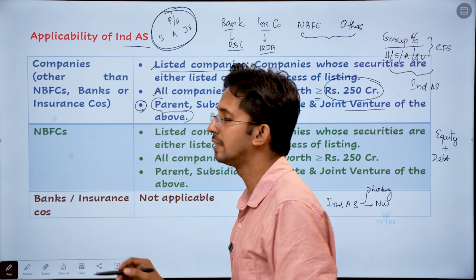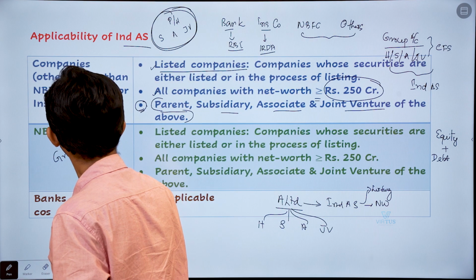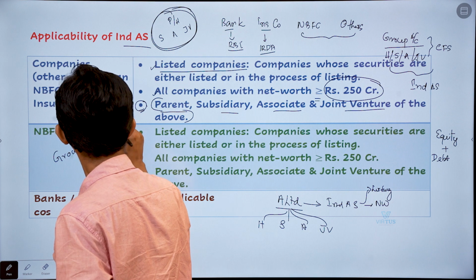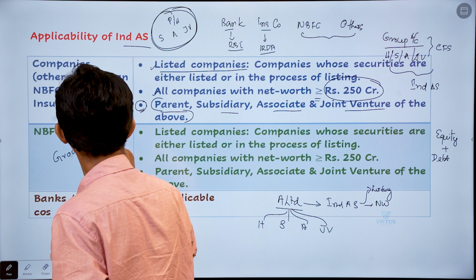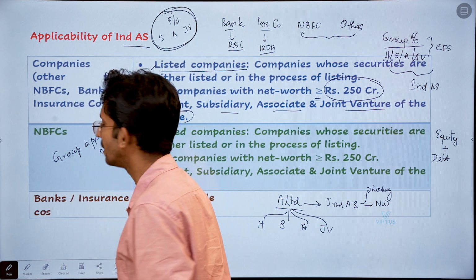IND AS. This is what is known as group application of IND AS. I hope that is clear to you.